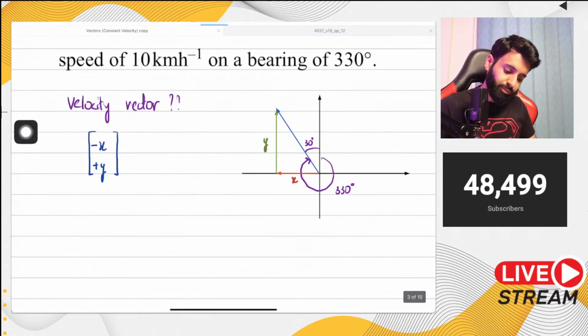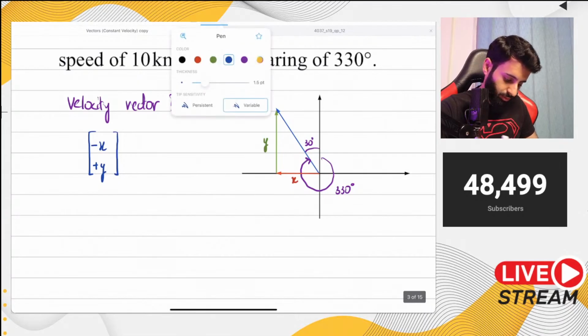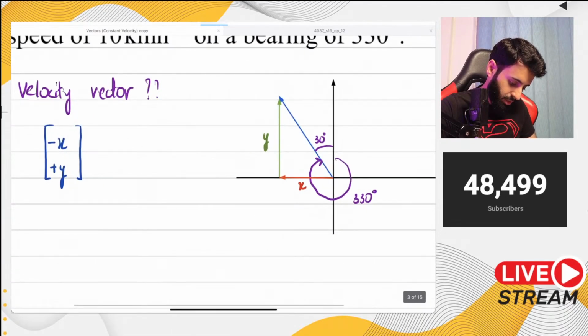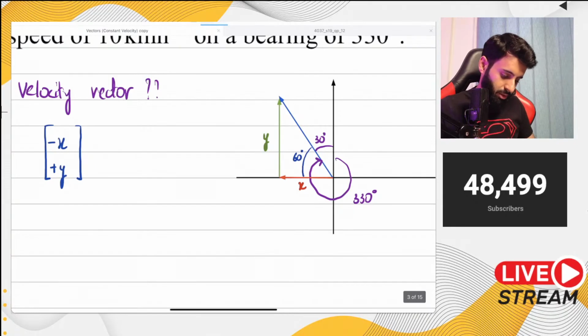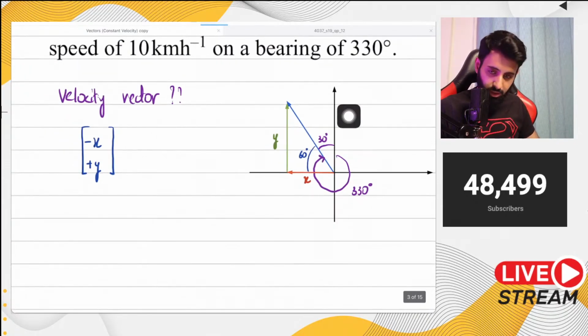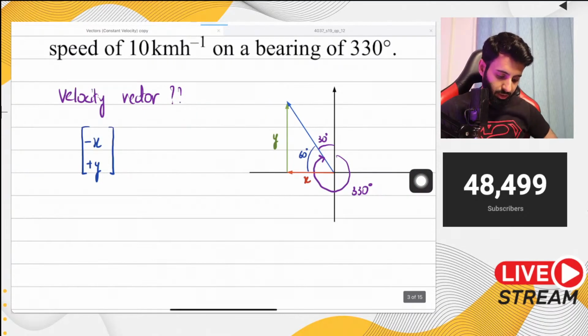Okay? Now, the first thing we need to do is determine what this angle is going to be. This angle right here, you can find very easily by simply subtracting 30 from 90. So that's 60 degrees. I don't expect you guys to not know these concepts very well. These are the concepts of bearing, very frequently tested in math, so I'm not going to go over how we got this 60 degrees. Okay, now let's find out the value of x.